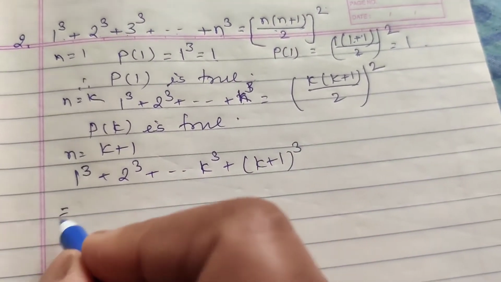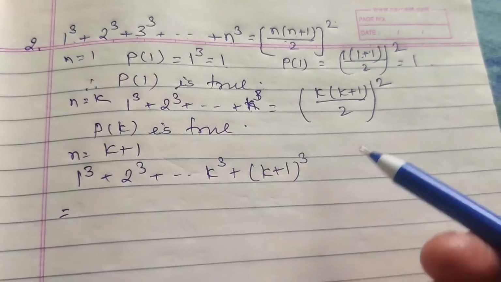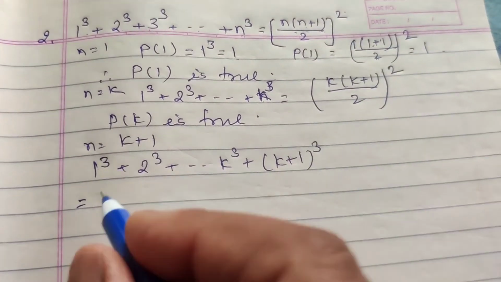Now prove. What will be the value? The value comes in this form.